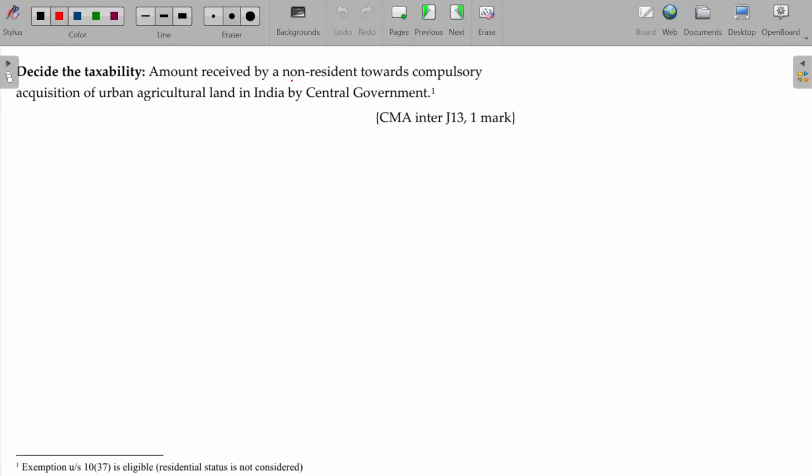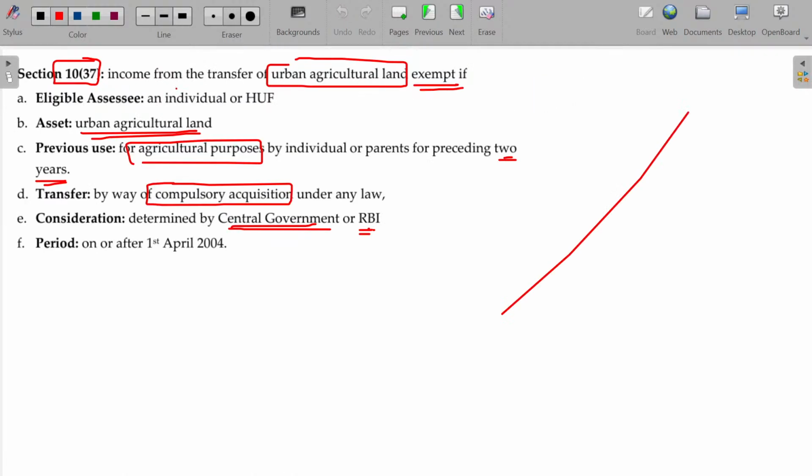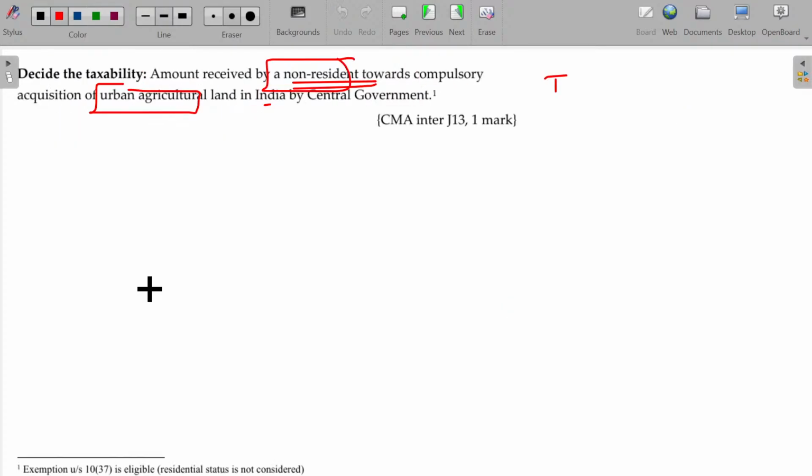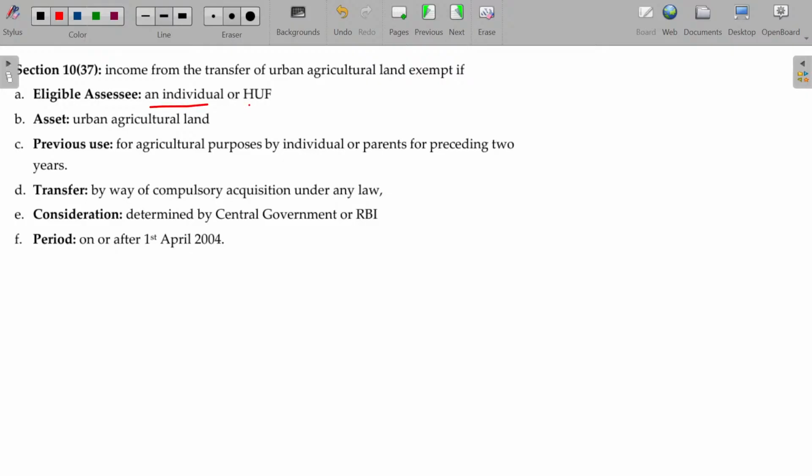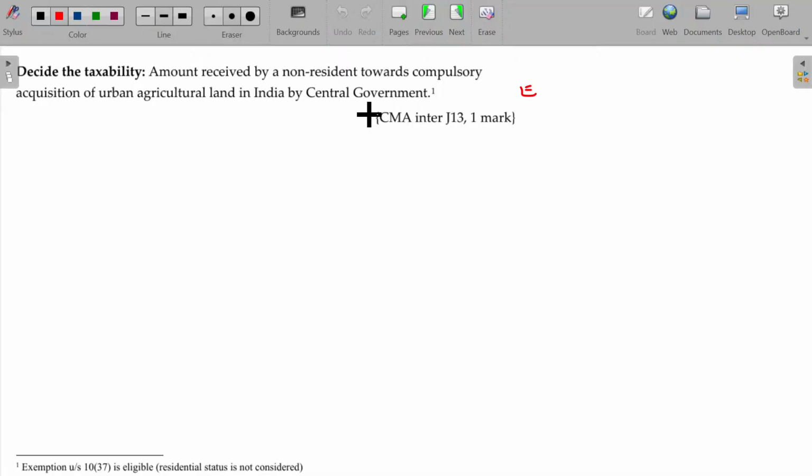Amount received by a non-resident towards compulsory acquisition of urban agricultural land in India by central government. What about the status? Taxable because non-resident? It is applicable only for individual or HUF being the resident. Okay, here it's exempted only. Sorry, I stand corrected. Individual or HUF, resident or non-resident, not a matter. Resident, non-resident, not a matter. Okay, I stand corrected. Sorry.